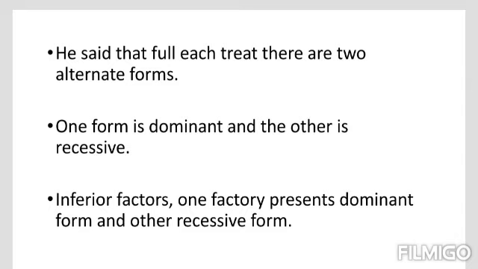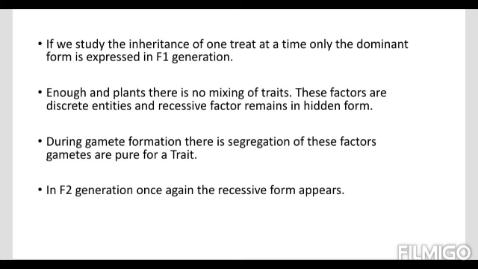One factor presents the dominant form and another the recessive form. If we study the inheritance of one trait at a time, the dominant form is expressed in the F1 generation.